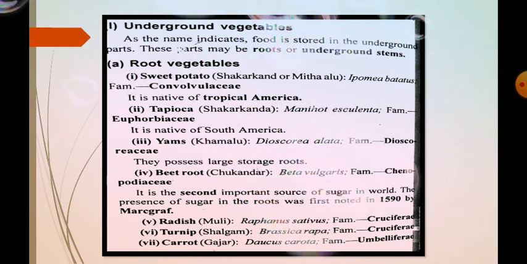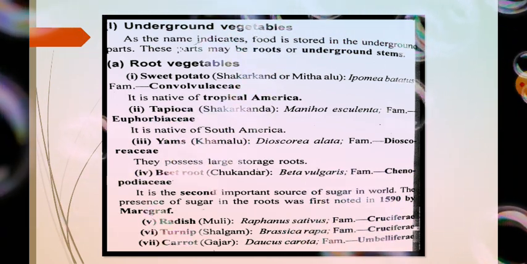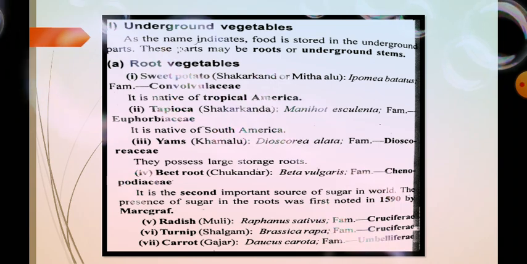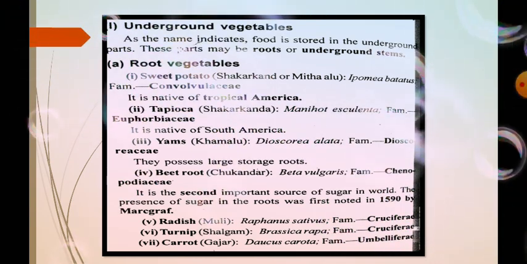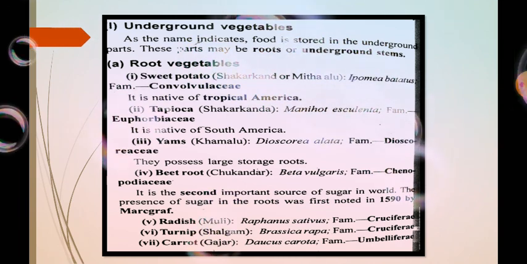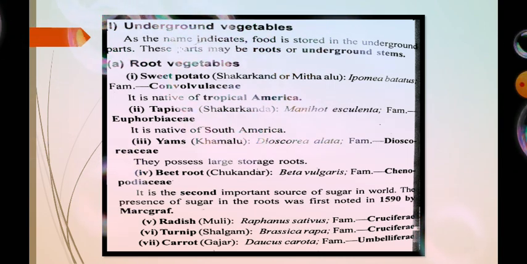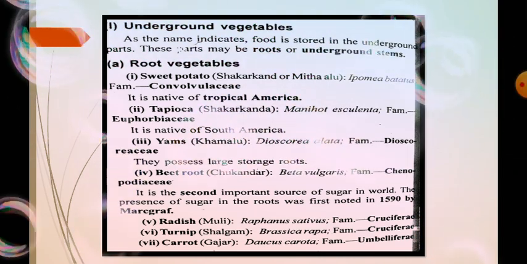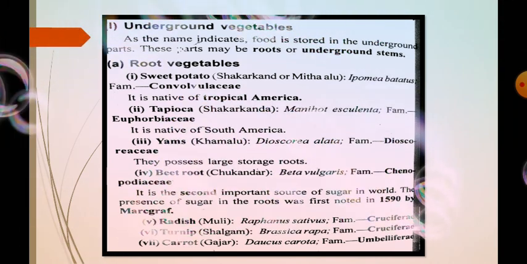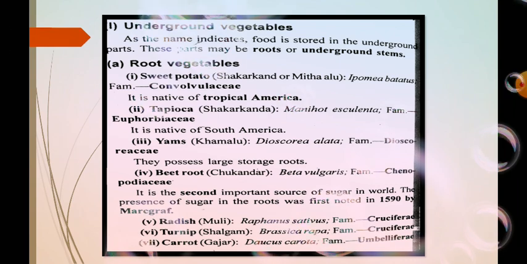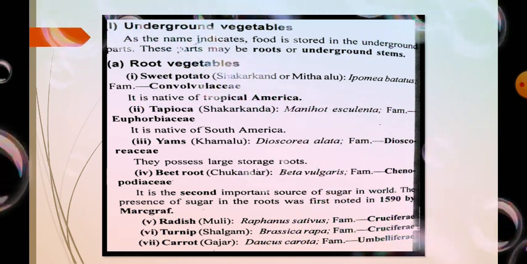Then comes the radish, or commonly we call it muli. Its scientific name is Raphanus sativus. It belongs to the family Cruciferae. Then comes the turnip, whose common name is salgam, and its scientific name is Brassica rapa, and it belongs to the family Cruciferae. Then comes the carrot, commonly known as gajar, and its scientific name is Daucus carota. The carrot belongs to the family Umbelliferae.